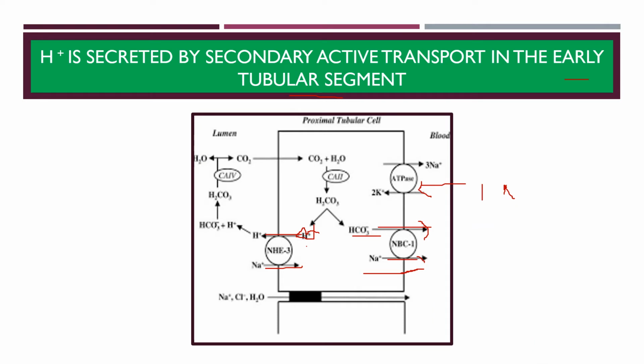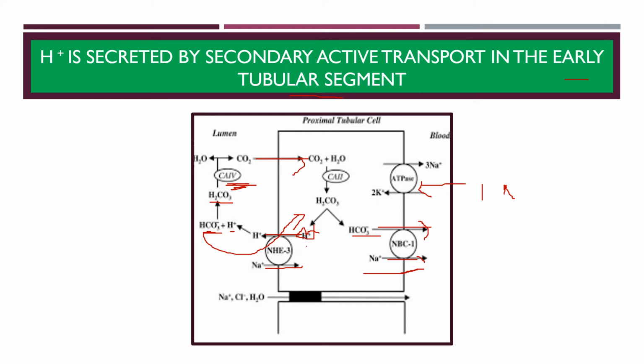Now what will be the fate of the secreted H+? The secreted H+ will readily combine with the filtered bicarbonate. This filtered bicarbonate cannot enter the cell directly without combining with H+. That's why it will readily bind with H+. It will form H2CO3, and H2CO3 will form H2O and CO2 with the help of another carbonic anhydrase, the luminal carbonic anhydrase type 4. And the carbon dioxide can move easily into the tubular cell.